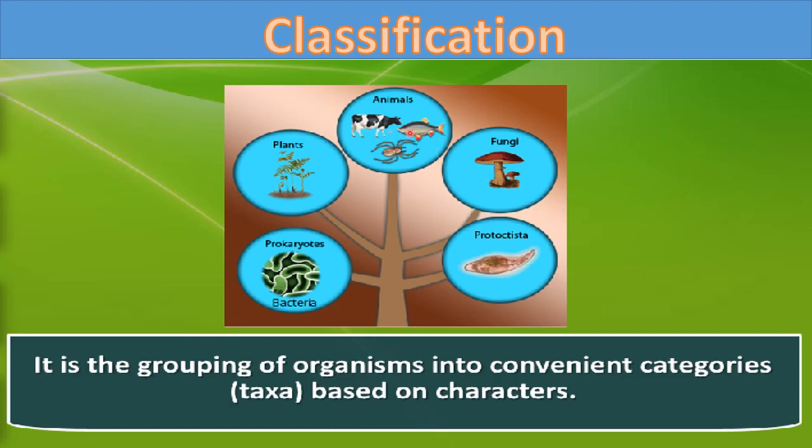Now you can see here like different organisms based on the characteristics can be grouped like this, like fungi, the organisms having a type of heterotrophic nutrition and other characteristics which are similar to the previously studied fungi. Likewise animals can be kept in a separate category, plants can be kept in a separate category on the basis of some observable characteristics, right? So in this way these organisms are grouped into separate, convenient categories.